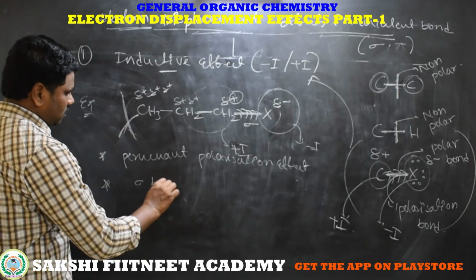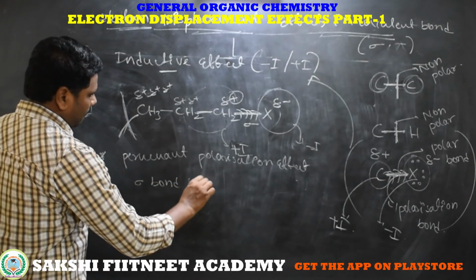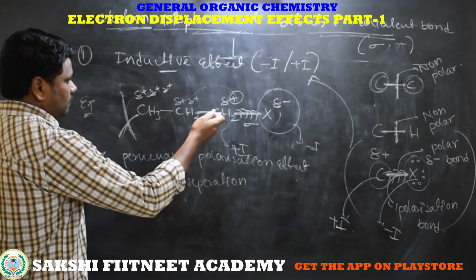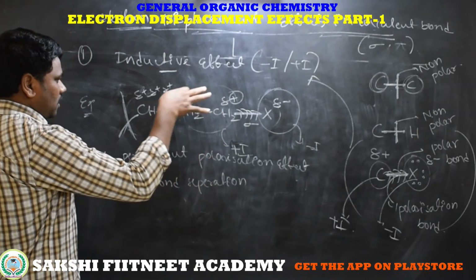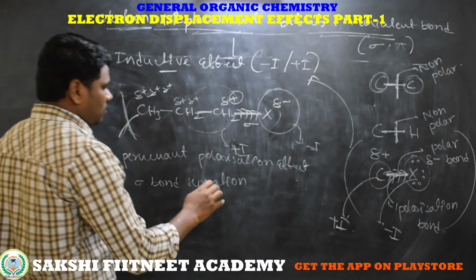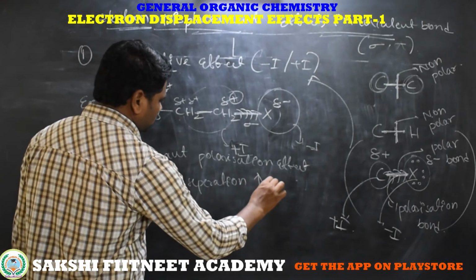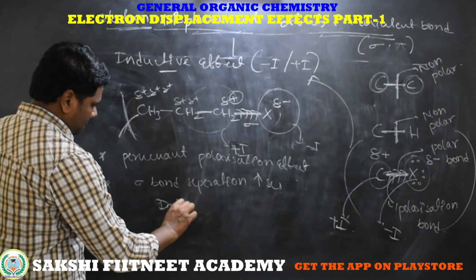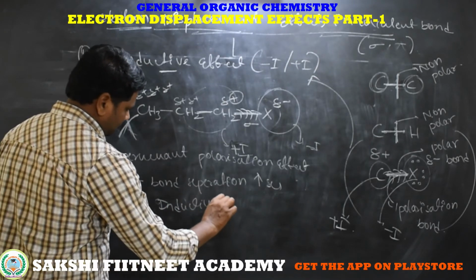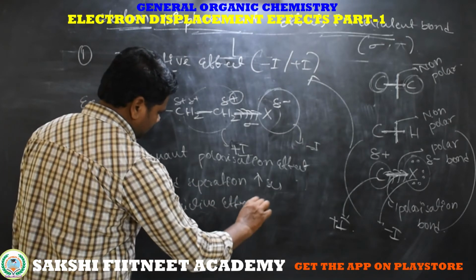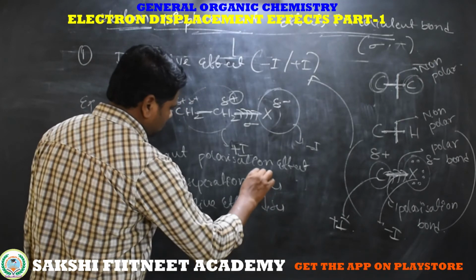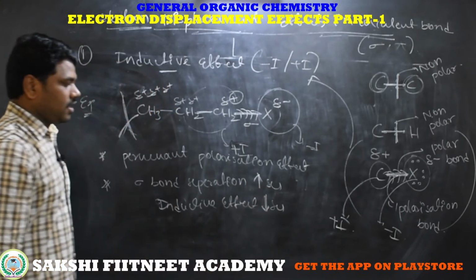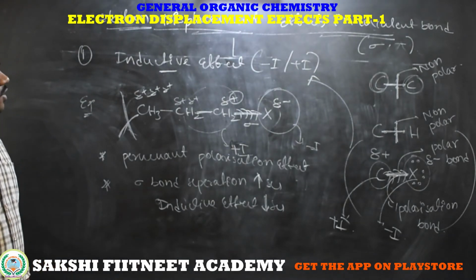As sigma bond separation increases, what is happening? From first to second, second to third, the inductive effect slowly decreases. Sigma bond separation increases, inductive effect decreases. The upward arrow indicates increases, the downward arrow indicates decreases. So this is the inductive effect.